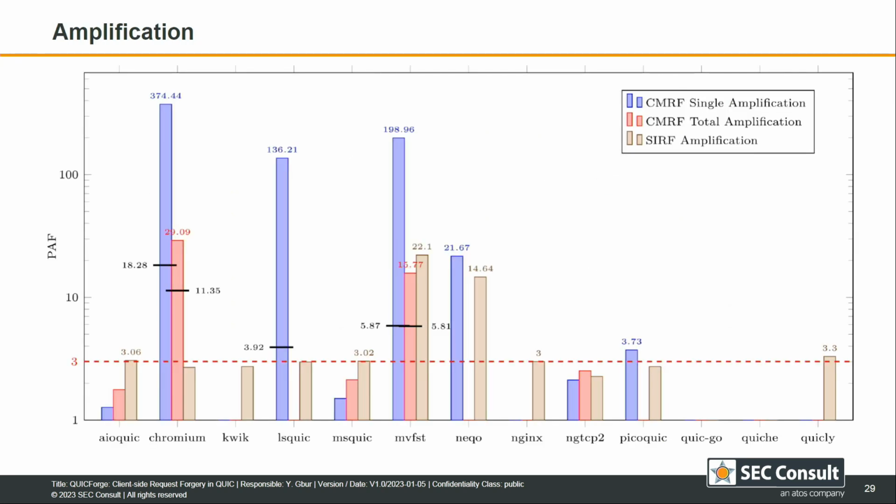And looking at this in numbers, we see that 5 of the implementations do exert really significant path amplification vectors for different scenarios. And most of them rely on these pitfalls that we uncovered earlier. We disclosed this to all the developers, and it should be fixed in most of the implementations, or it can be turned off by now.